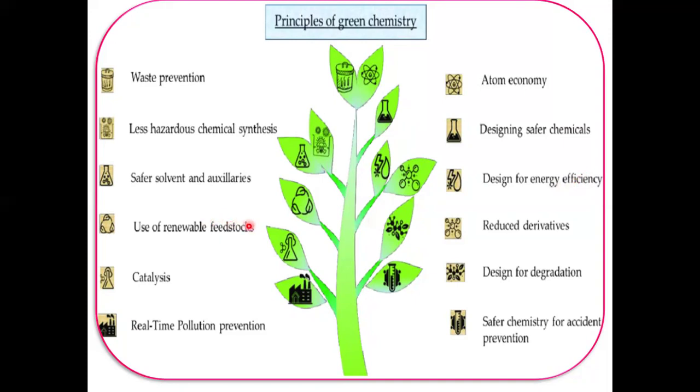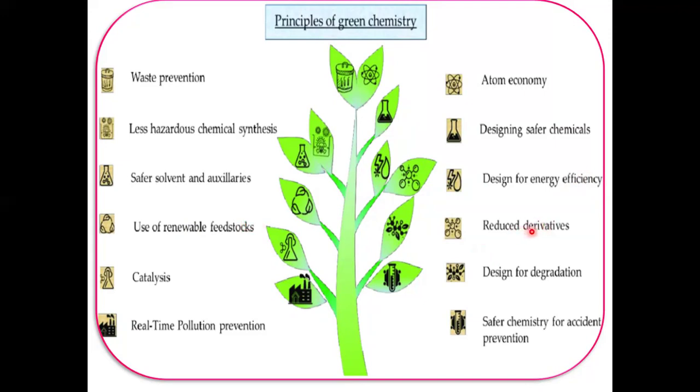And the use of renewable feedstock. The raw material for the conversions, or feedstock, should be renewable rather than depleting whenever technically and economically practicable. That is bio-based solvents and reduced derivatives.